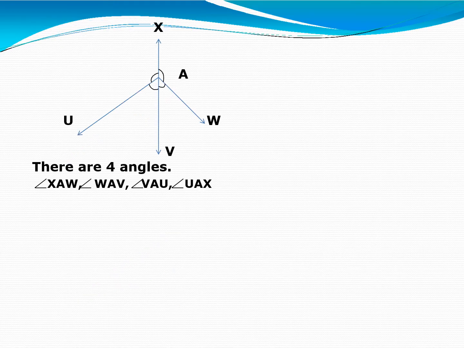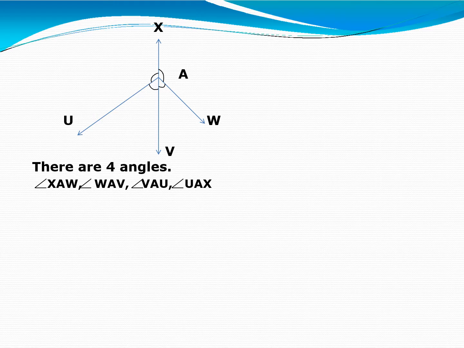Okay. Here is one more figure where one line and 2 rays intersect each other at point A. Right? In this figure, XV is a line, AW is a ray and AU is a ray. How many angles do these lines form?